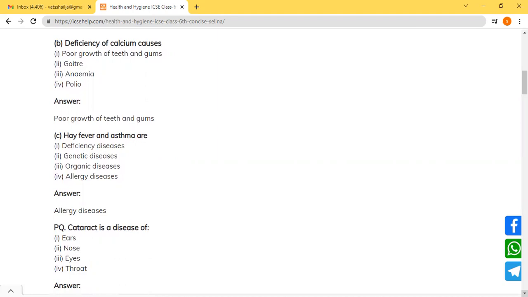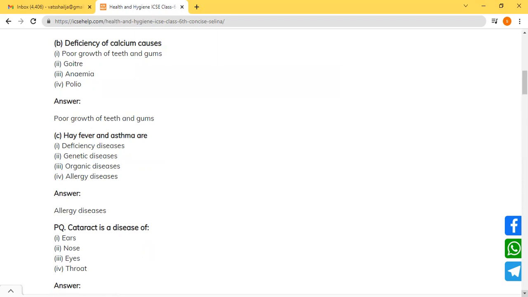If we talk about what a deficiency disease is, it is a disease caused due to deficiency of one or other mineral, protein or vitamin in the diet for a prolonged period of time. Deficiency diseases include calcium deficiency, iron deficiency, goiter and anemia. Genetic diseases are those which are inherited from parents, for example hemophilia, thalassemia and sickle cell anemia.